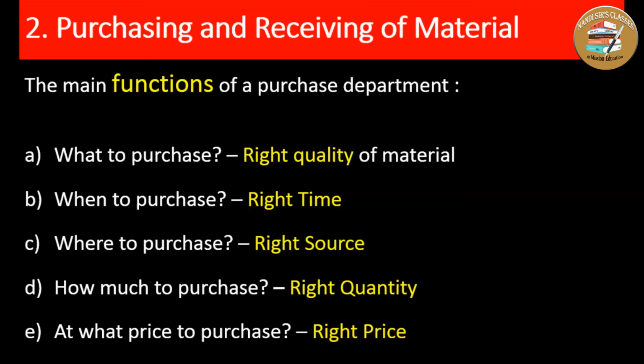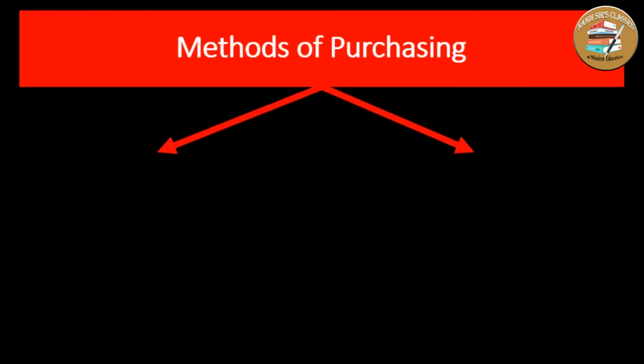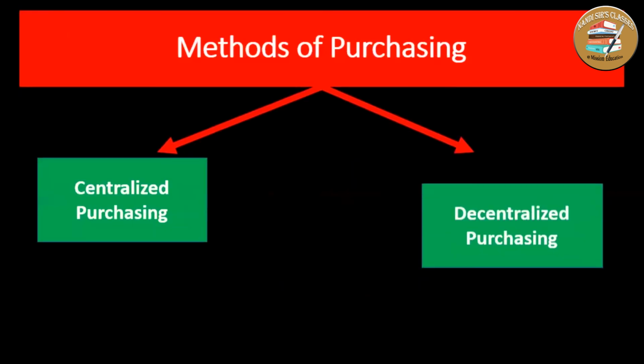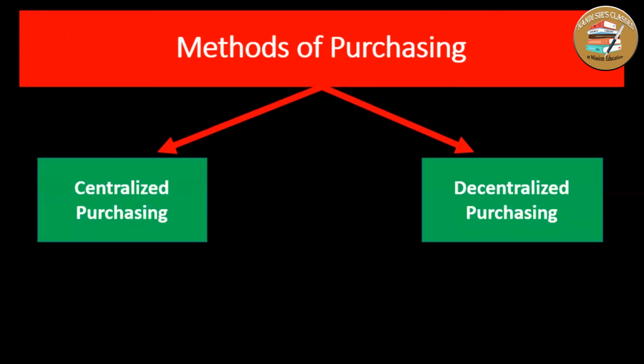When you talk about the purchasing and receiving of material, the purchase department must ensure the methods of purchasing. In a big organization, there are two types of purchasing: centralized purchasing and decentralized purchasing. When in a company there is one centralized department which purchases all kinds of material for different departments and branches, this is the centralized purchasing system. The different departments or branches are not authorized to purchase the material. They should request the central department to purchase. So this is the centralized purchasing system.